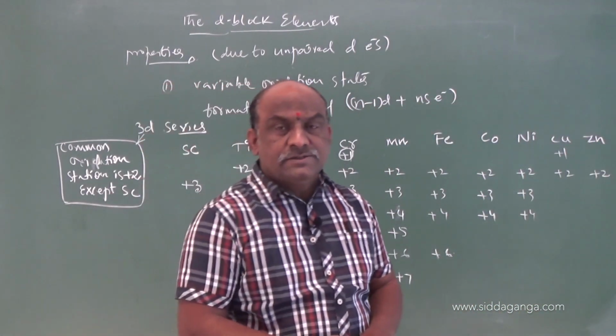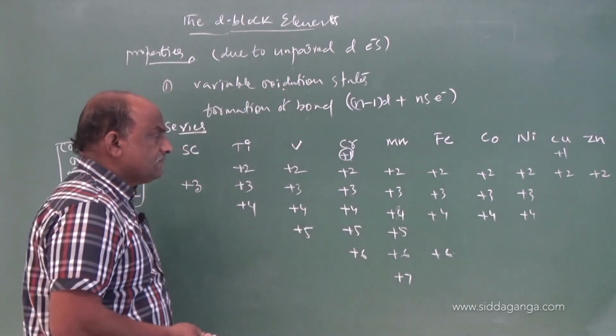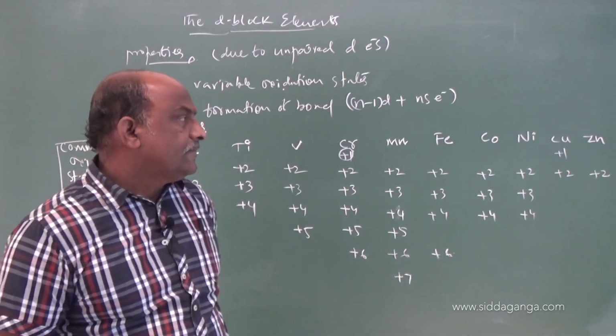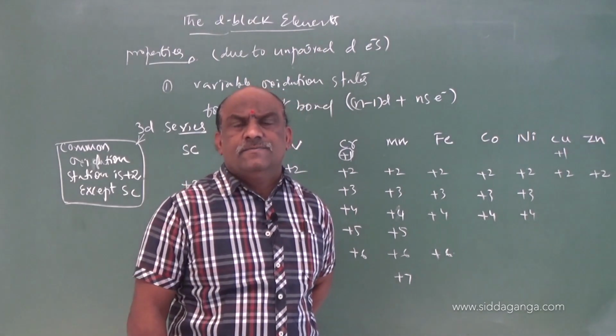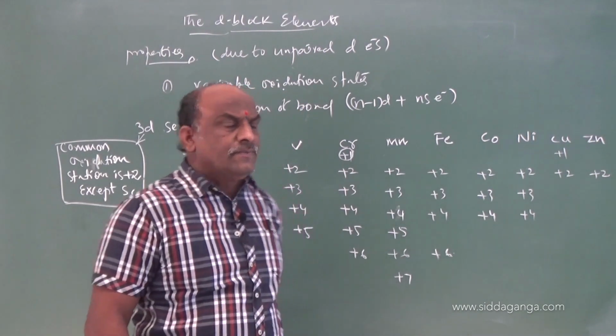So, my dear students, make a note regarding this. These are the different oxidation states of 3d series elements.